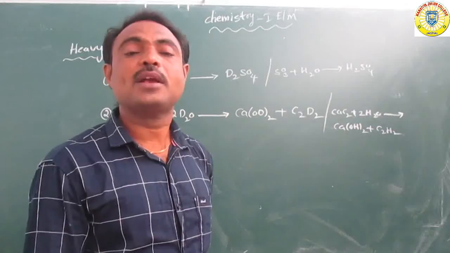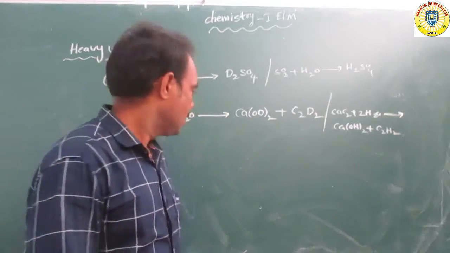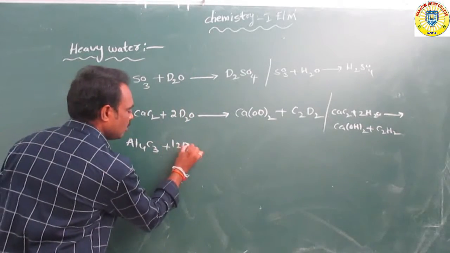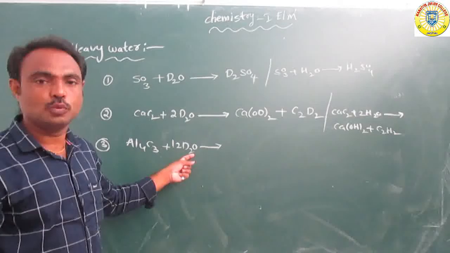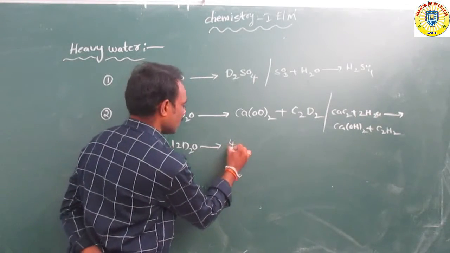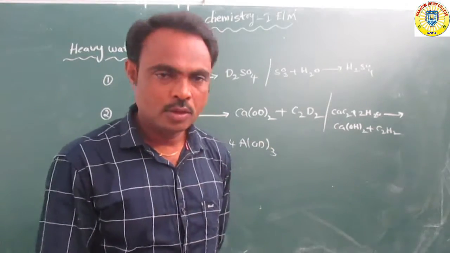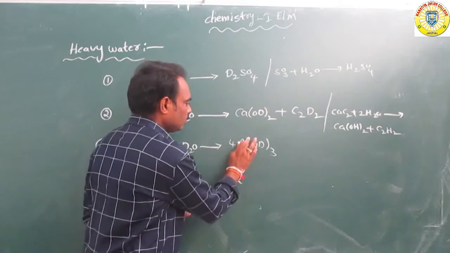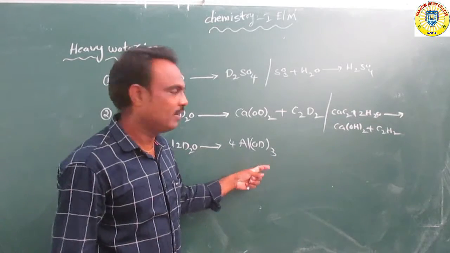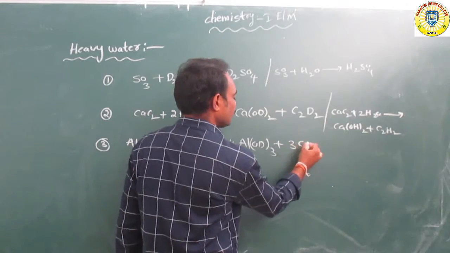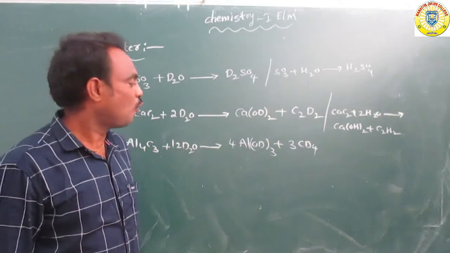Al4C3 means aluminium carbide. This aluminium carbide reacts with D2O, deuterium oxide, to form AlOD taken twice, aluminium deuteroxide, and next further CD4.